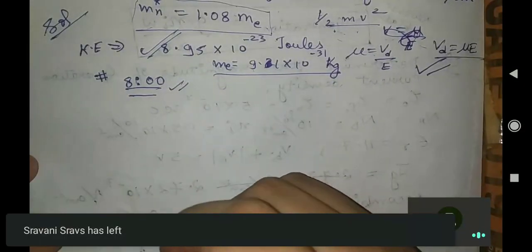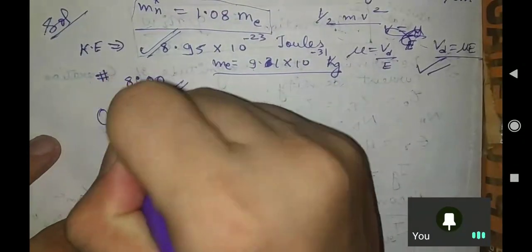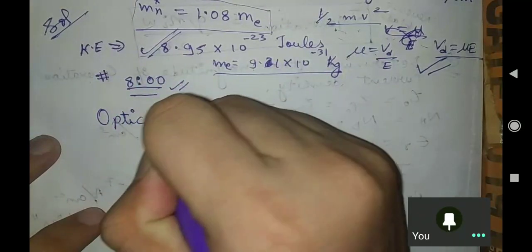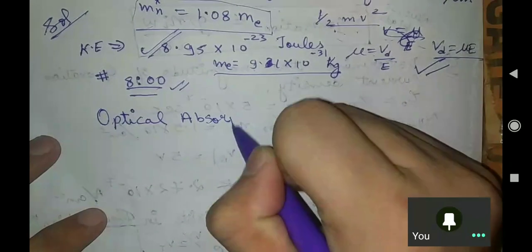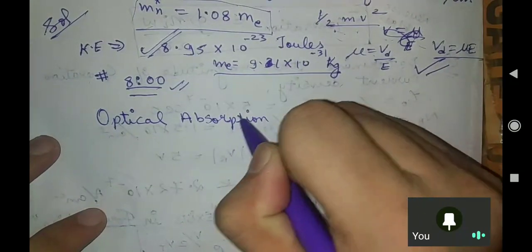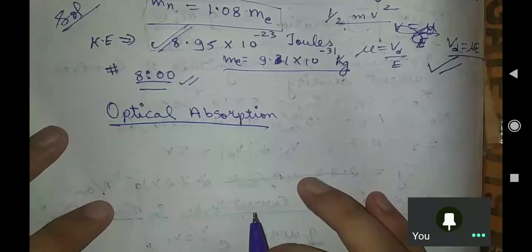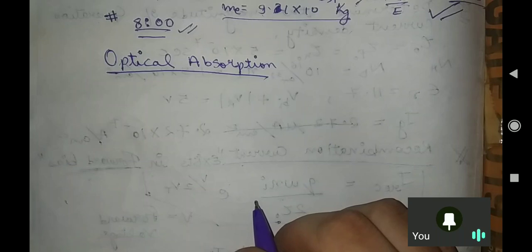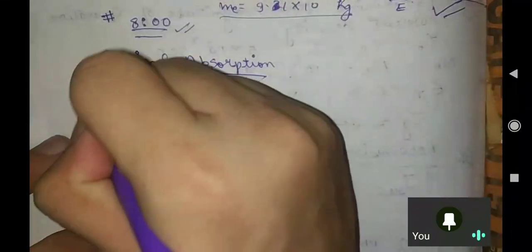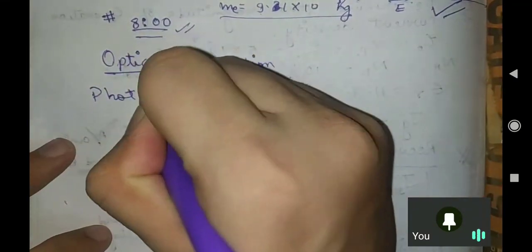So today's topic is optical absorption. In this we will study the effect of photons on a semiconductor. Meaning, if some light falls on our semiconductor, what will be the effect on it? So let us take one heading: photon absorption.